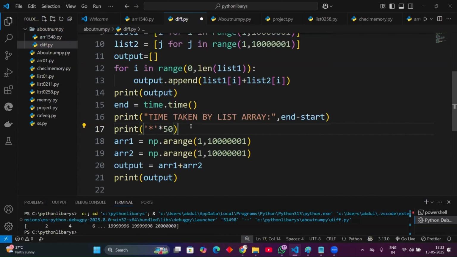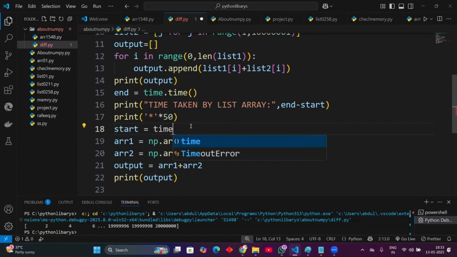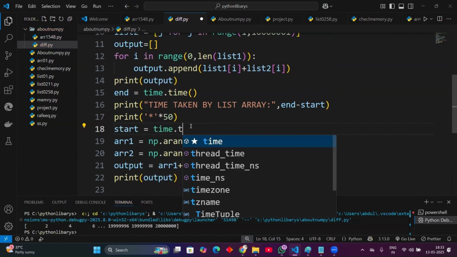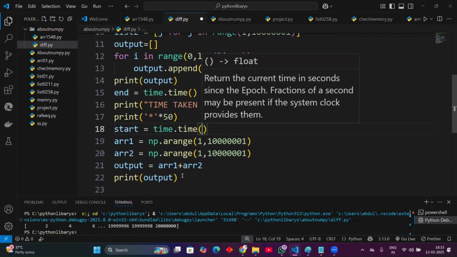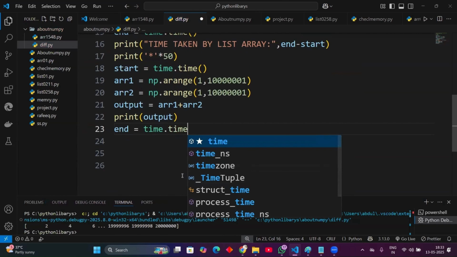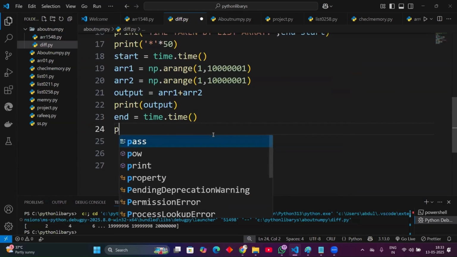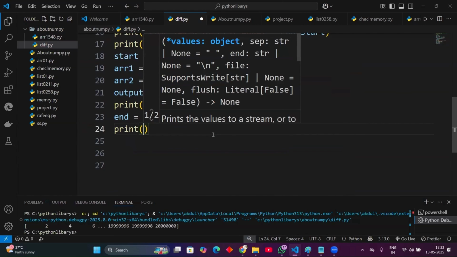Okay, right. Now same here also. Start equal to time dot time, right? And same here, end equal to time dot time. Okay. Now print it.